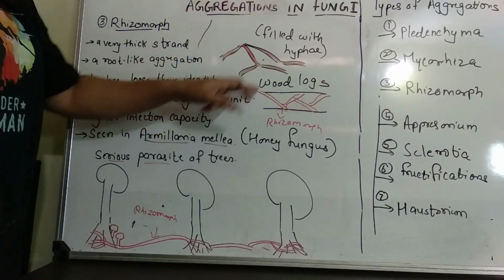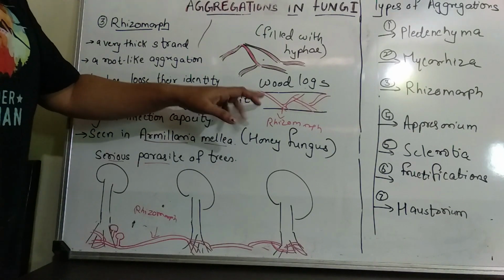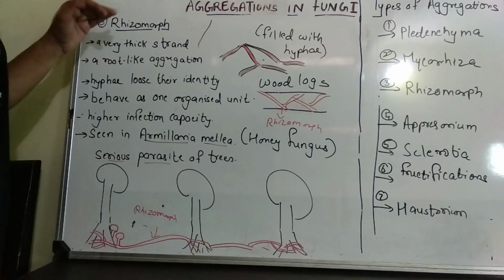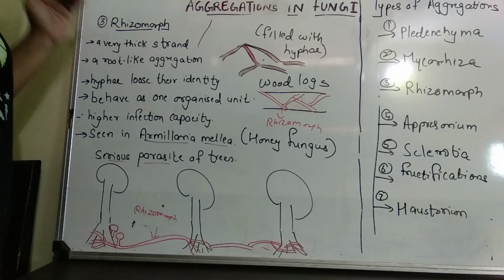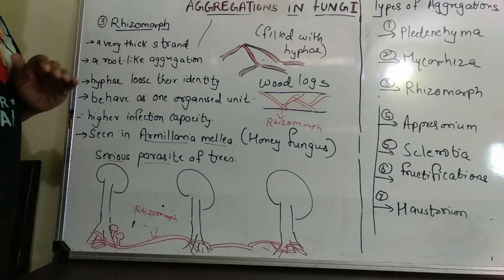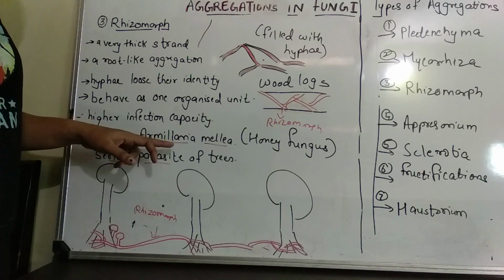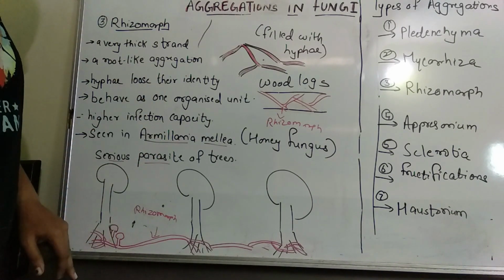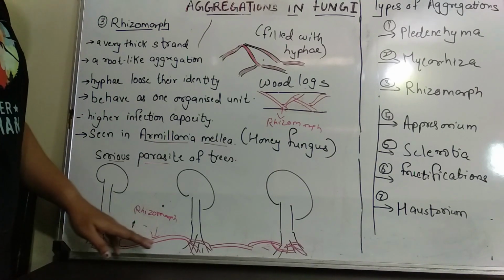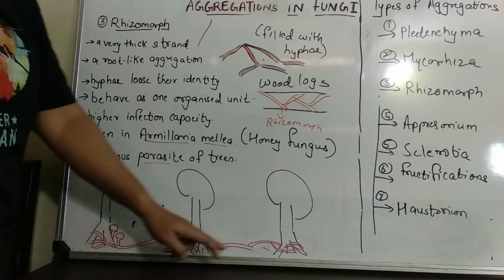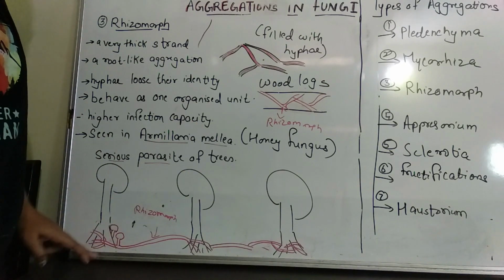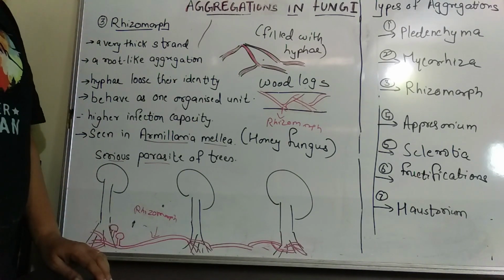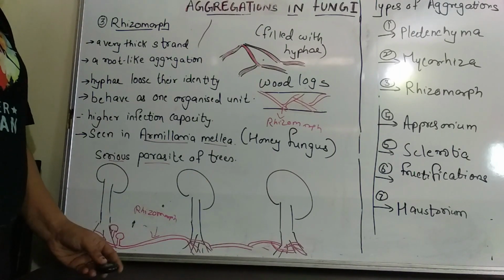It has completely occupied the wood log and it is taking nutrition from it. So therefore rhizomorph is a root-like aggregation which has a higher infection capacity, and the best example is Armillaria mellea, which is a mushroom called honey fungus which projects its rhizomorph underground and it completely parasitizes and destroys the trees. Right? So that is about the third type of aggregation, which is rhizomorph.